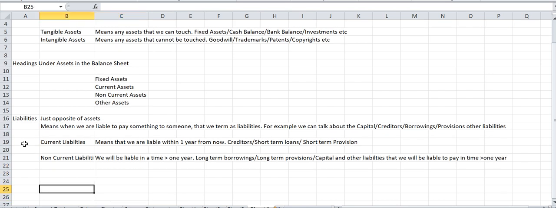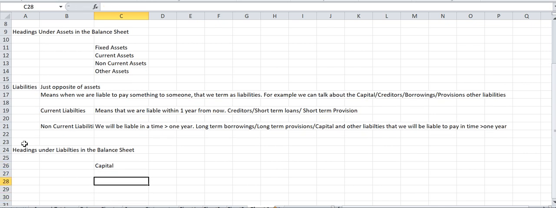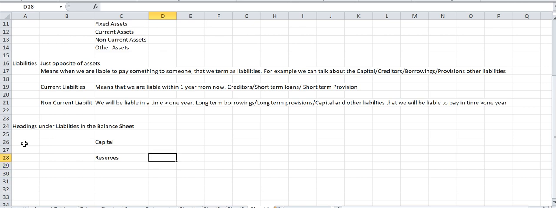Okay, now let us talk about the headings under liabilities in the balance sheet. So what headings could be there? We can have capital, right? And we can have reserves. Reserves means nothing but the net profit or loss for the year. The net profit or loss that we make during the year, we put under the reserves.